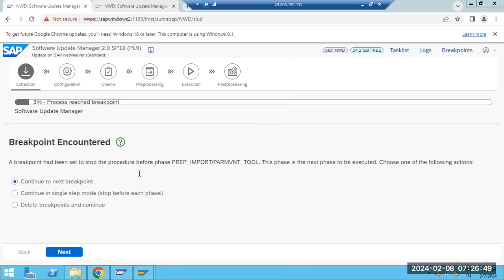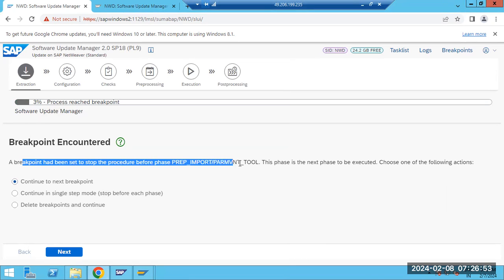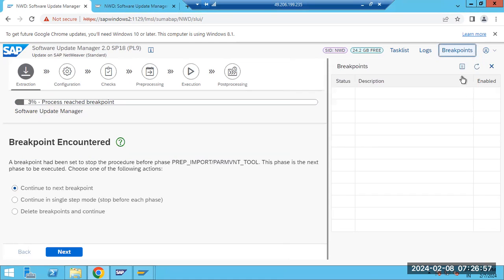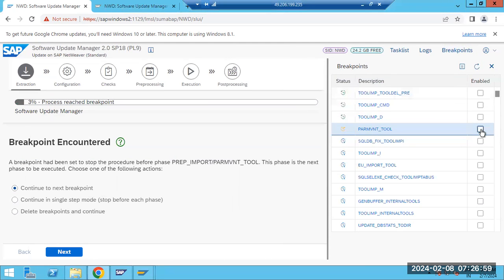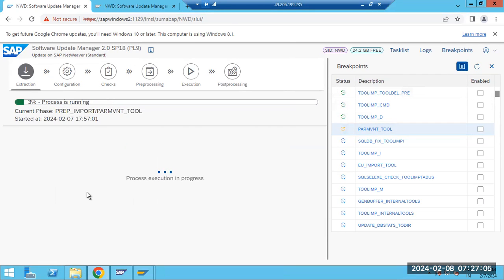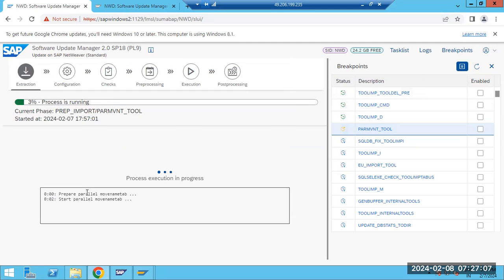Now you can see the breakpoint has stopped the phase. The breakpoint has been set to stop this phase itself, because we set the breakpoint here. That's the reason. Just remove the breakpoints and continue with the next step so that it will continue. That's the breakpoint value here. Now this phase is running.